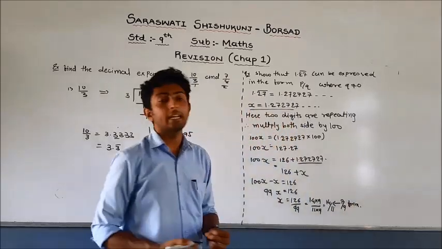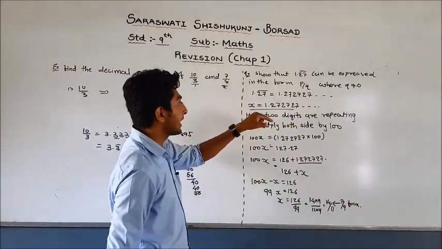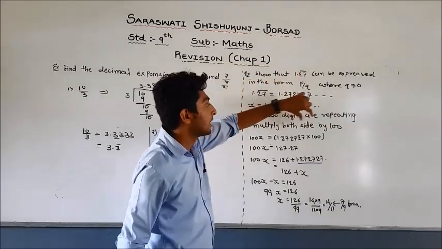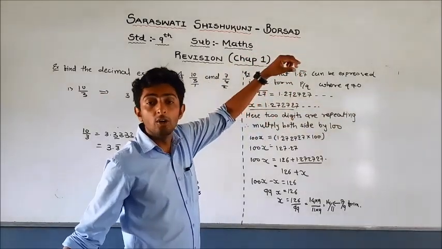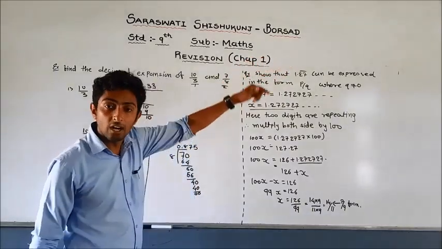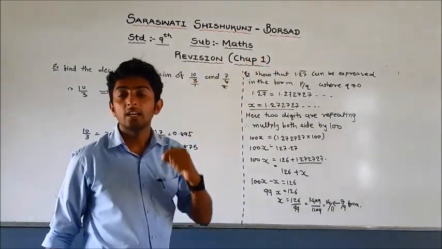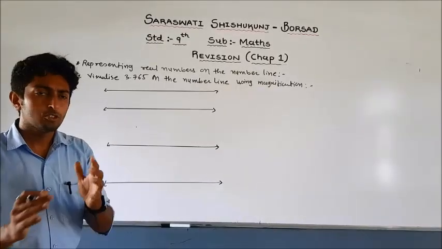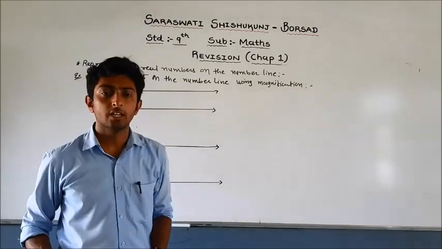This is a very important type of example, friends. Once again, you have to take care: whenever two digits are repeating, you have to multiply by 100. Whenever three digits are repeating, you have to multiply by 1000. Whenever one digit is repeating, you have to multiply by 10. So friends, now let us move further.